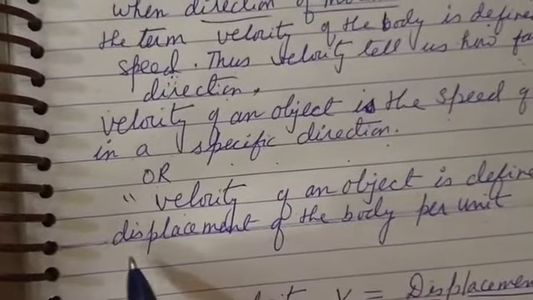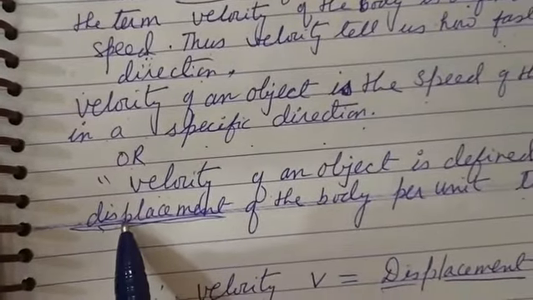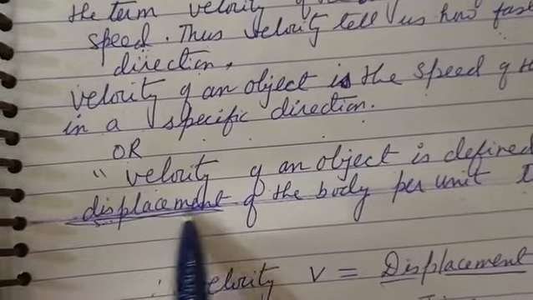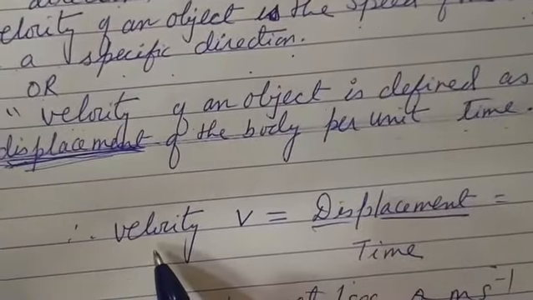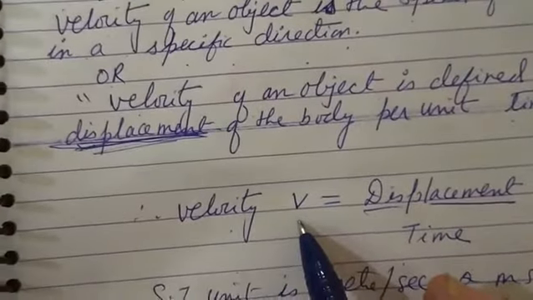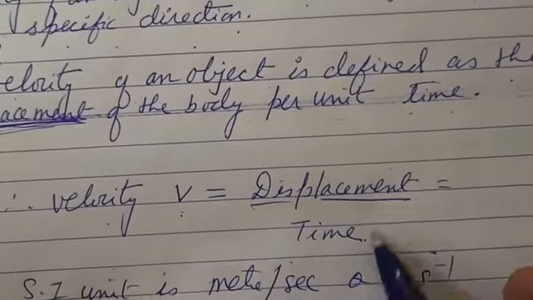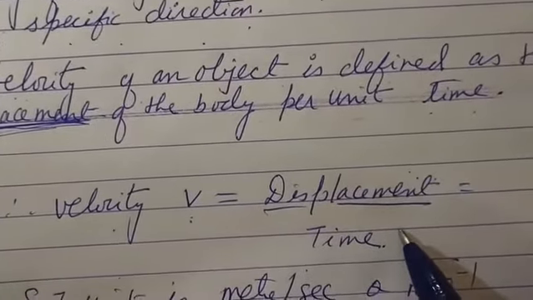Here it is displacement. Remember, in speed we have taken distance, but in velocity we have to take displacement. Velocity and speed both are denoted by V. In speed it is distance upon time, but in velocity it is displacement upon time.